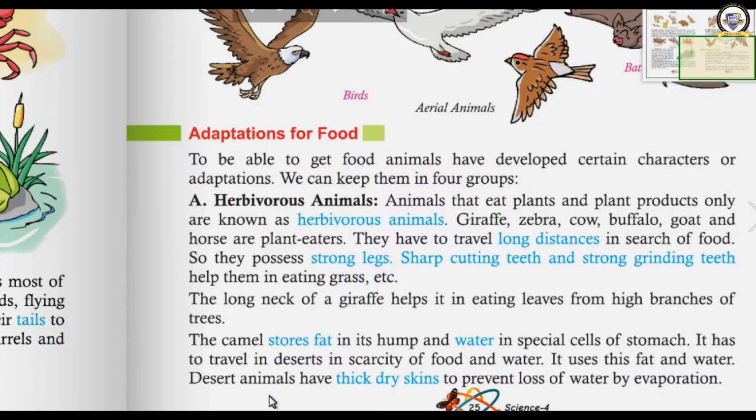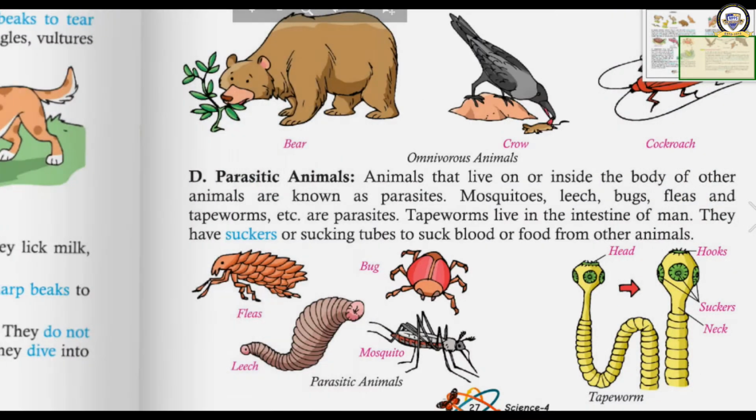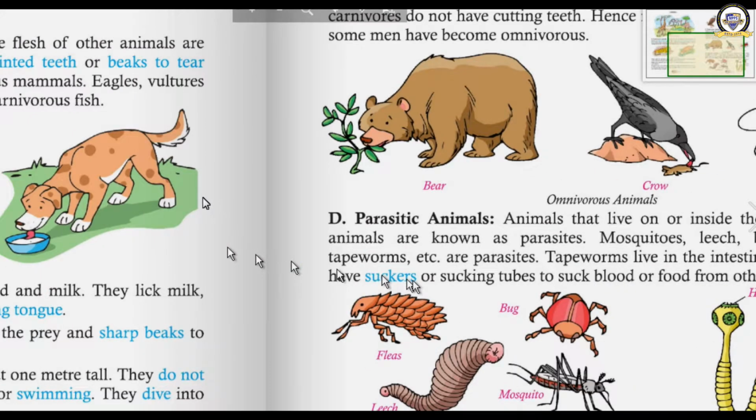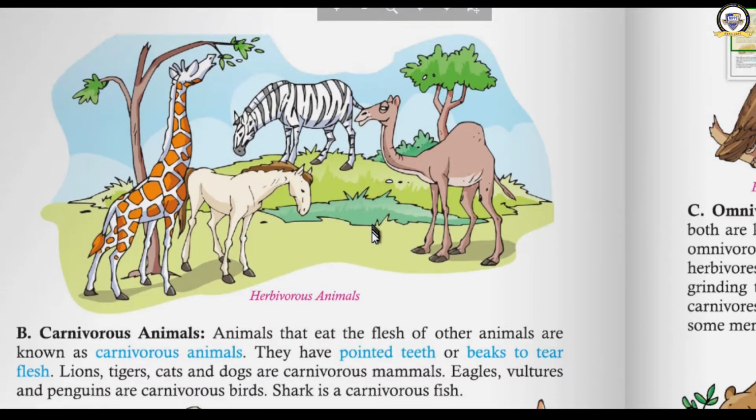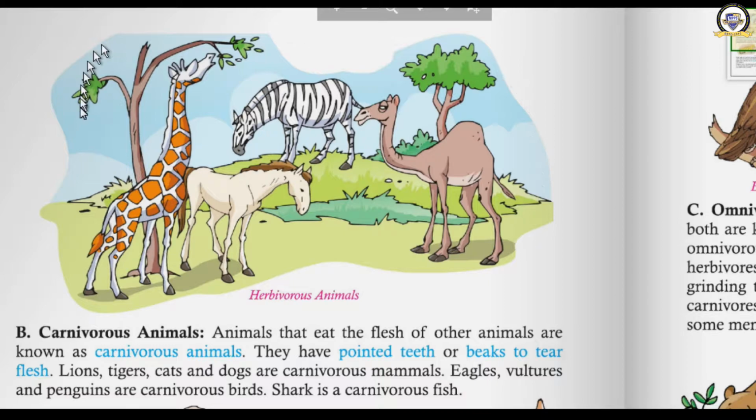Okay, next there are some more animals in the desert region. They have thick dry skin to prevent loss of water by evaporation. What do these desert animals have? Their skin is thick and dry, so that water will not be lost through the process of evaporation. Okay, yes, that has been completed. Now see, these are the examples of herbivores. What are the herbivores? Only eating plants, or they are the plant eaters.